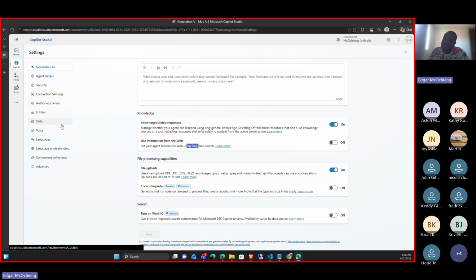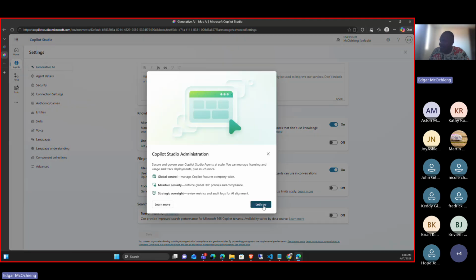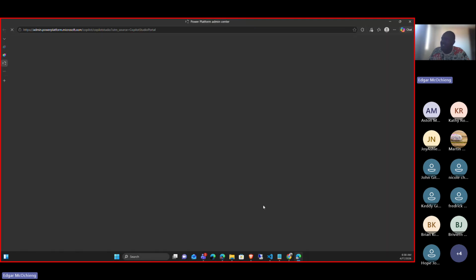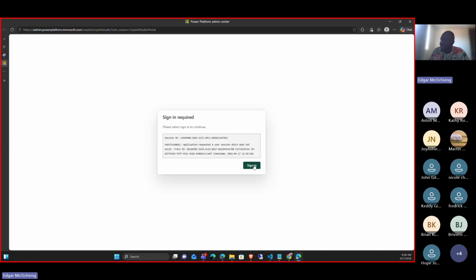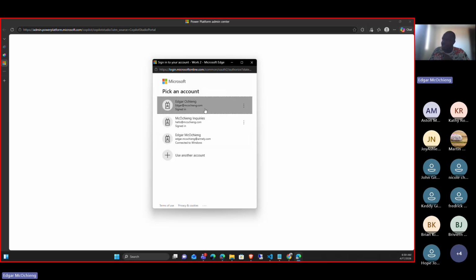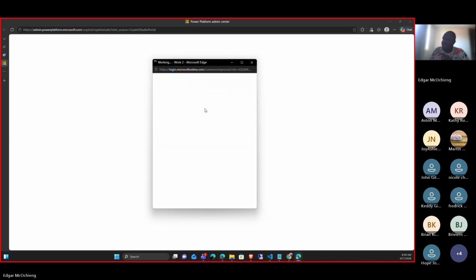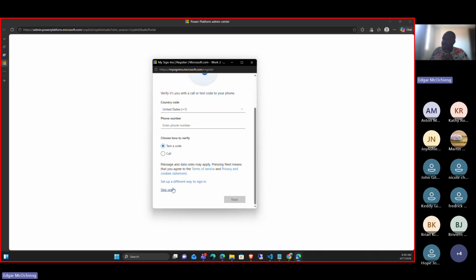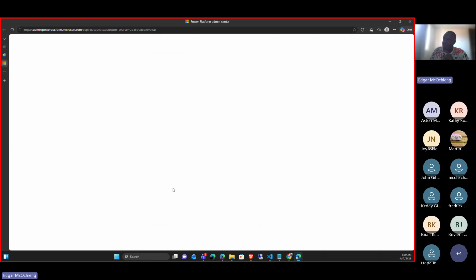Yes, that's the admin. Let me go to the admin page. When we go to the admin portal, we can control which accounts are able to publish agents and which accounts are able to do the things we want. It's all in admin settings. Let me log in and show you. Currently, the accounts that we gave you can publish the agents that you build.